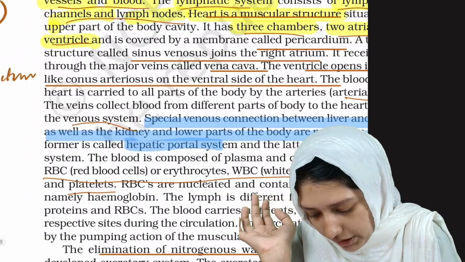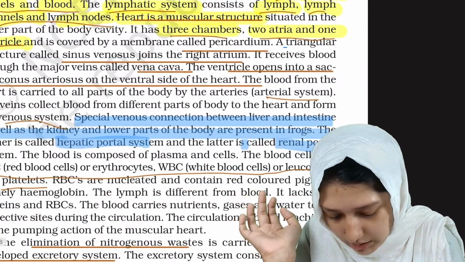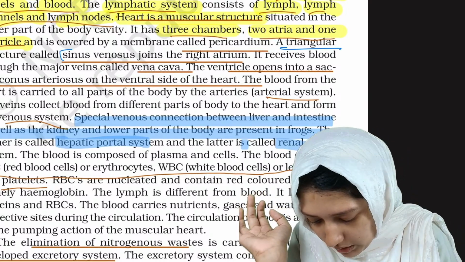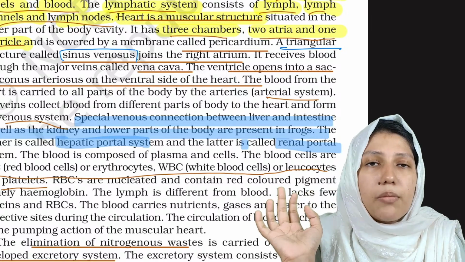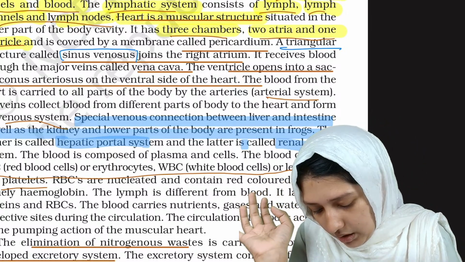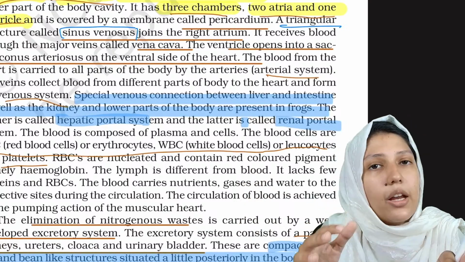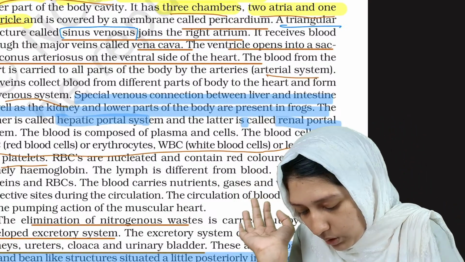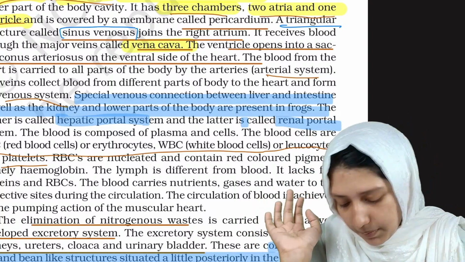Okay, and there is also a triangular structure, which is known by the name sinus venosus, which joins the right atrium. Clear? Okay. And there are big vessels which carry blood to the heart. What are the big vessels known as? The big vessels which carry blood to the heart are known as vena cava. Okay.